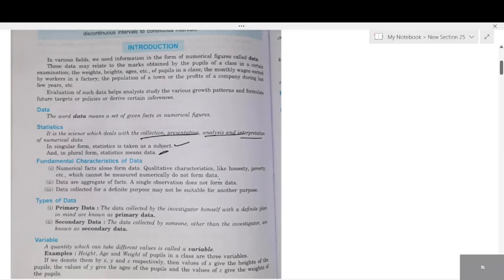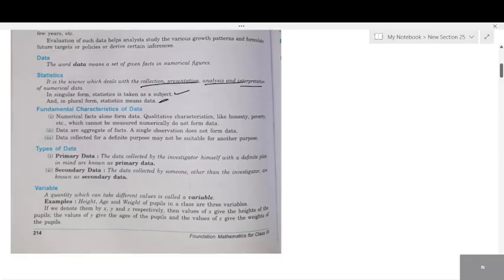No. You can't measure them in terms of numbers. Honesty, poverty, right? All those cannot be mentioned. Next. Data are aggregates of facts. That is not required. Purpose. Oh, that is not required.